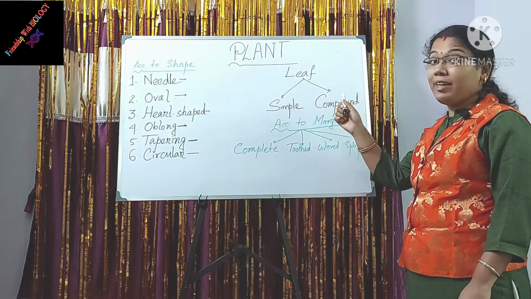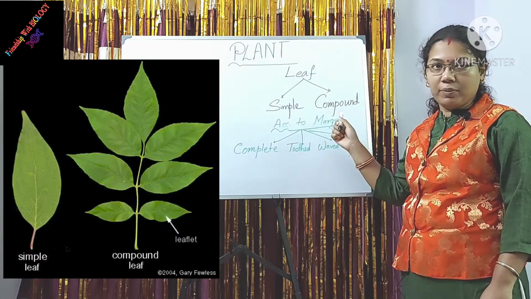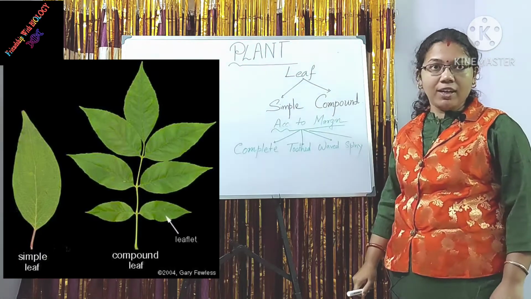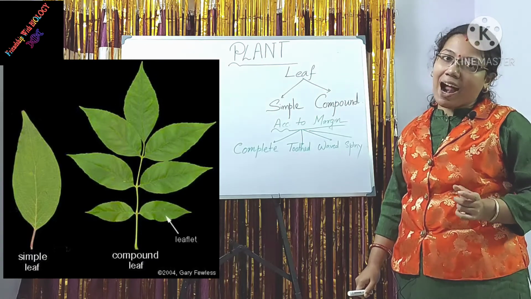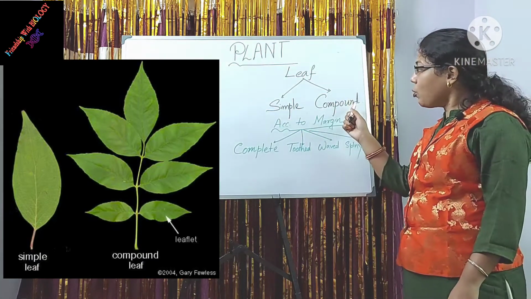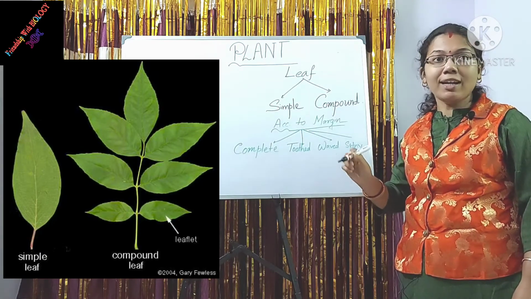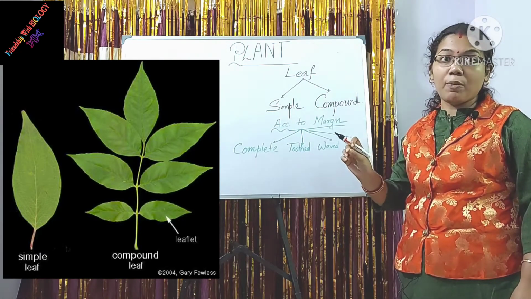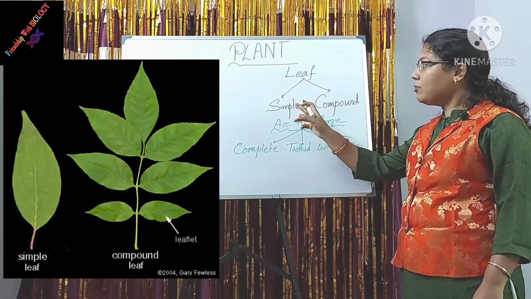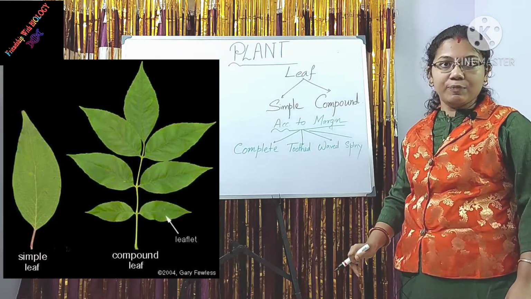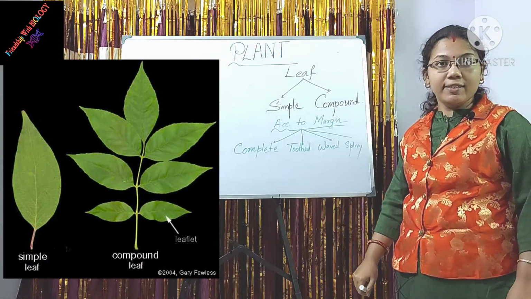Leaves can be divided into two types, simple leaf and compound leaf. In the case of simple leaf, a single lamina is present. That means the lamina is undivided. In the case of compound leaves, the lamina is divided into smaller subunits, and these subunits are known as leaflets. An example of simple leaf is banana. An example of compound leaf is rose.